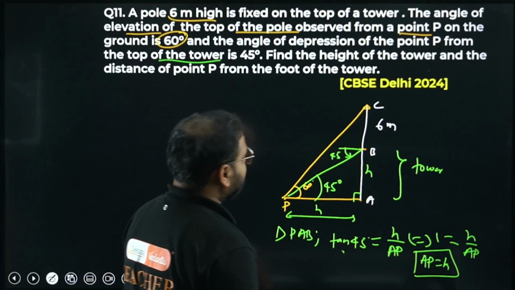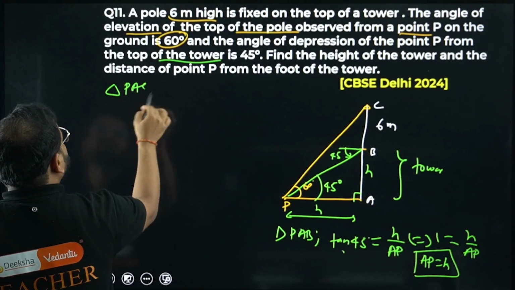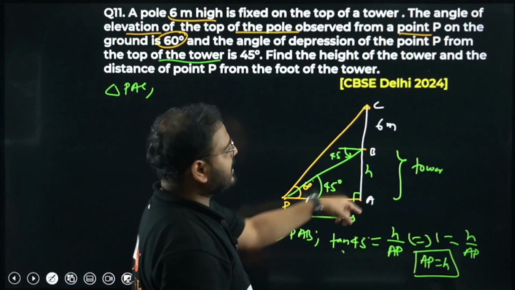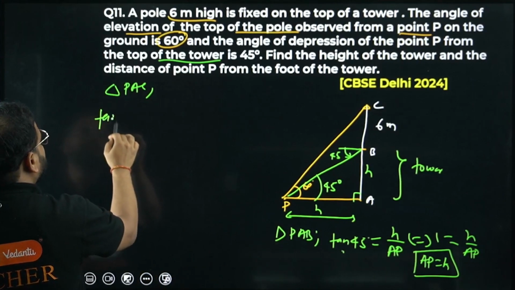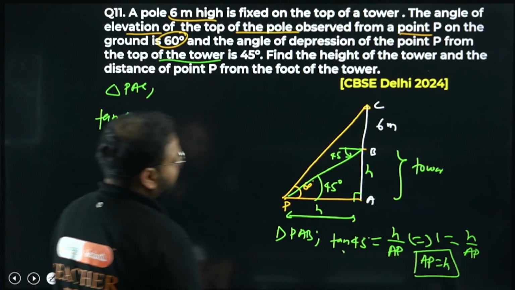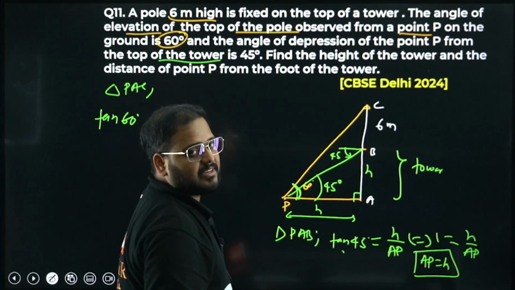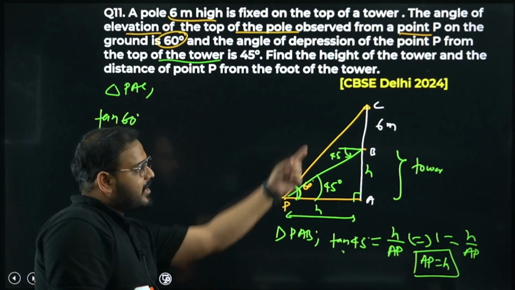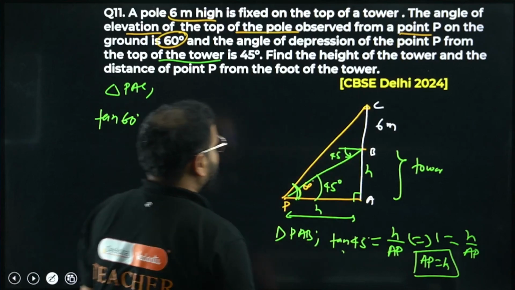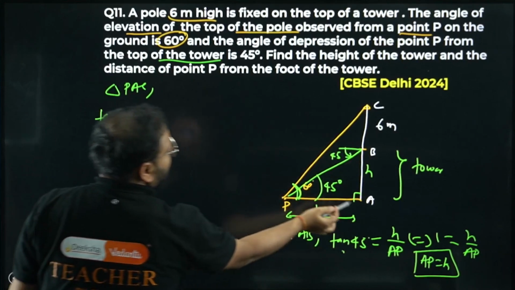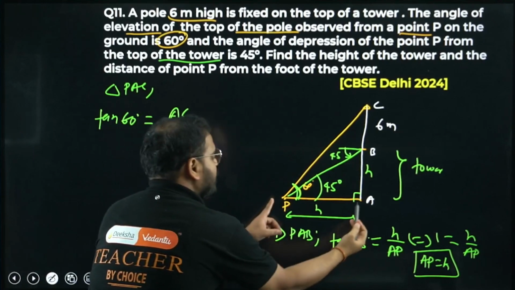Now let's apply it in triangle PAC. Triangle PAC. Please check. Tan 60 degrees. What's the angle? The angle is 60 degrees. The angle of elevation from the point P to the pole's top is 60 degrees. So what is that going to be? AC is opposite, by adjacent, AP.